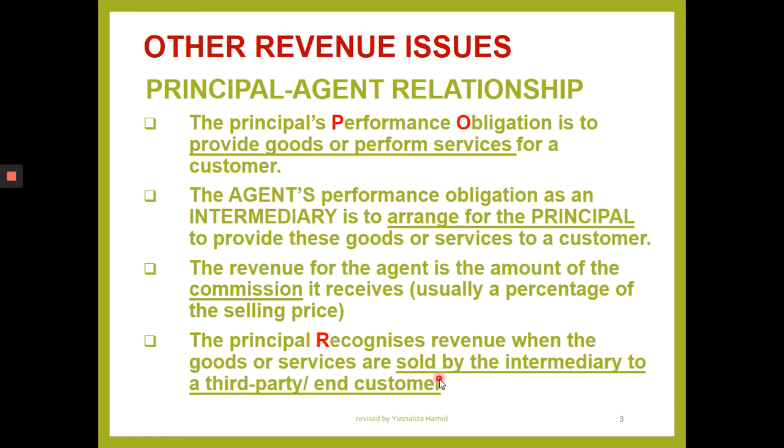Let's say we talk about 10,000 worth of goods being dispatched by the principal to the agent, but the agent only sold off 8,000 worth of goods. So the 8,000 is the one that is recognized as the revenue after deducting the commission. The commission here is not paid to the customer, sorry, the commission is paid to the agent.